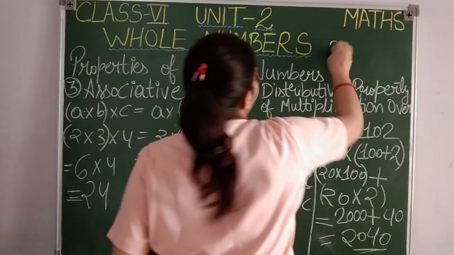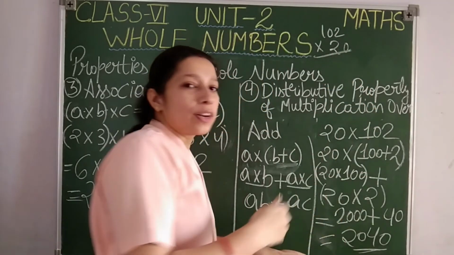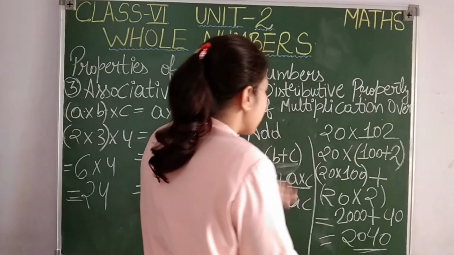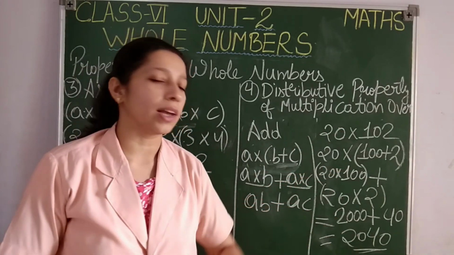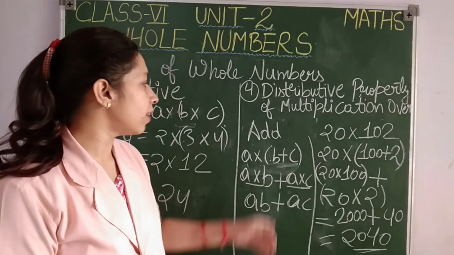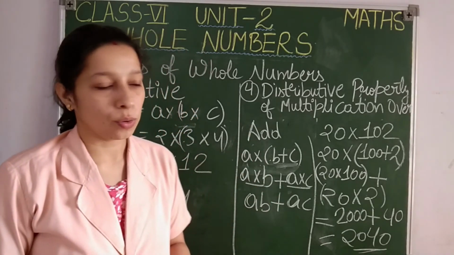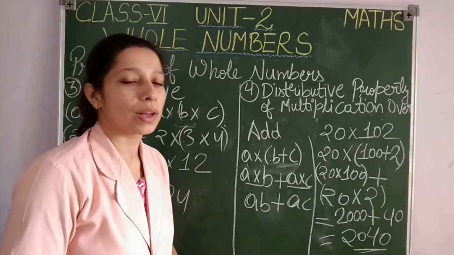See how easily I got my answer without any detailed calculation. If I have to multiply like this 20 into 102, you know that it will take much time and you have to do several calculations. But here simply we got our answer 2040. 20 into 102 will give us 2040. How have we done this? We have used our distributivity property of multiplication over addition. Okay, students. Again, note it down and then we are going to see the same property for subtraction.